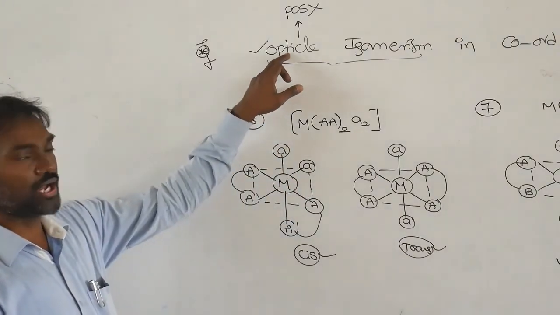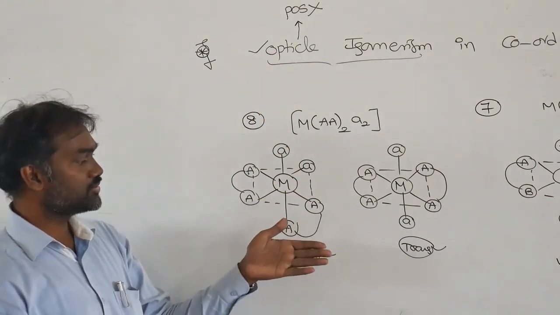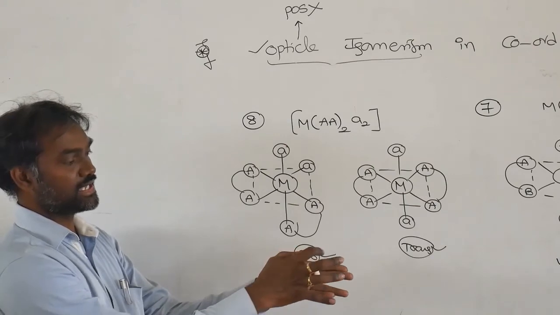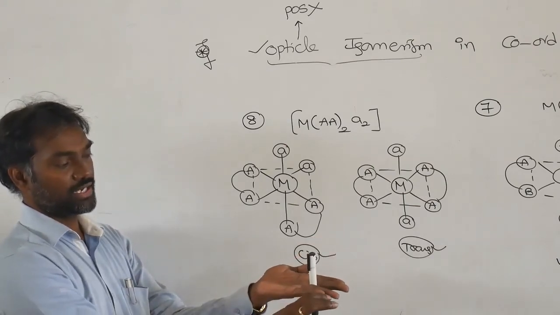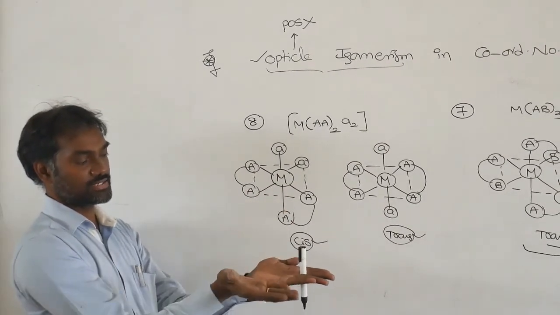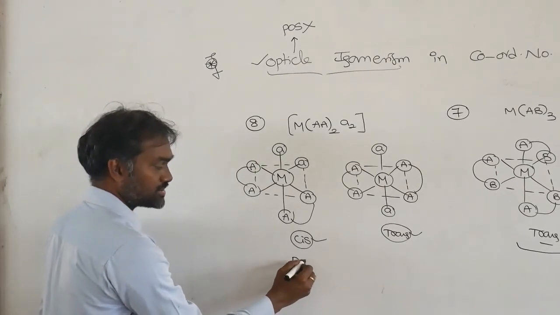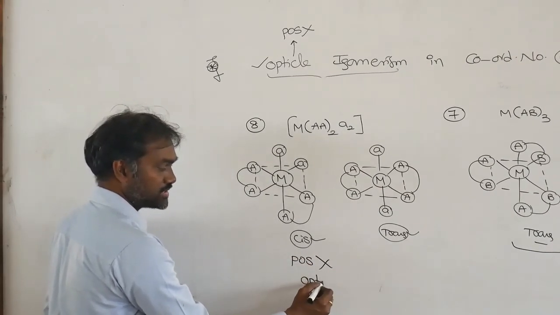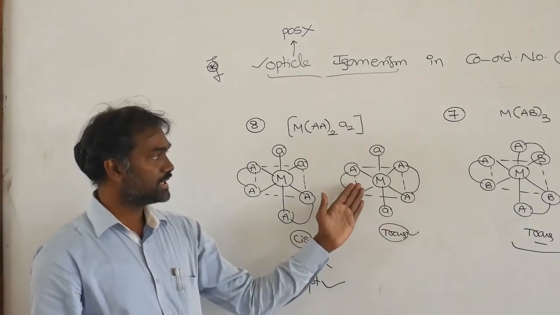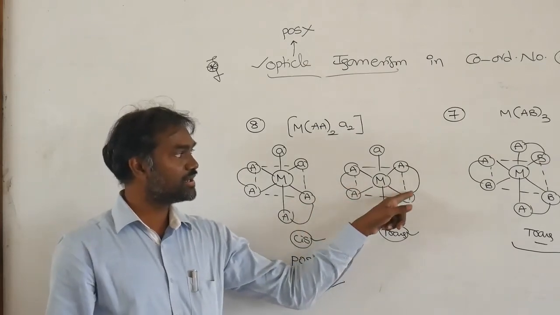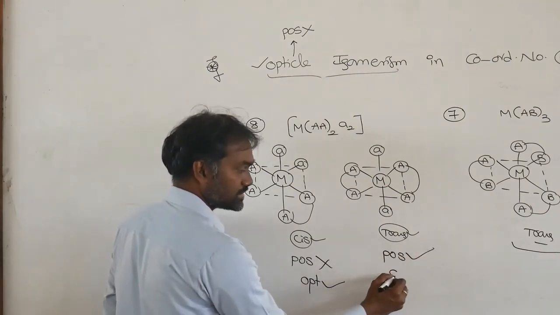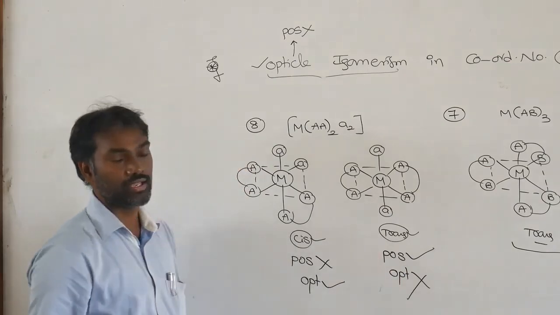Now we are going to think about optical isomerism. So here what happens? You see this M is in the middle. Here one ring is there. Next here to here a ring is there, A and A. So you can't cut it. Here a ring is there, here two single ligands are there. You can't cut any side, x-axis, y-axis, z-axis, so a plane of symmetry is not possible. So it is showing optical activity. Suppose you come to this one, you cut like this. This is divided equally, this is also divided the same. So for this a plane of symmetry is present, so it is not showing optical activity.